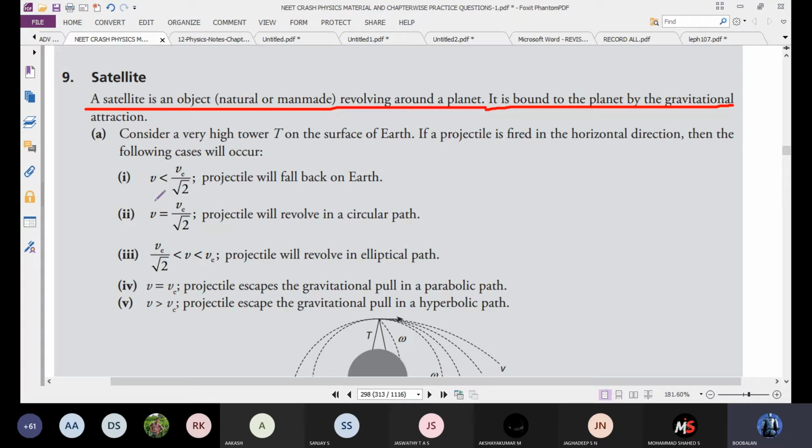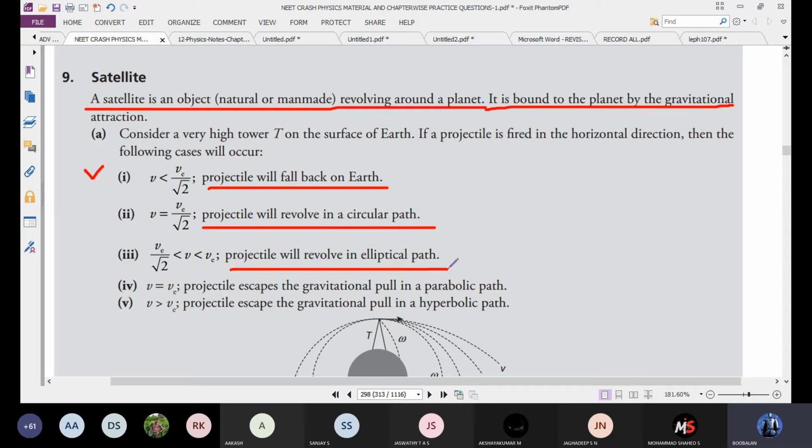In the following cases, if the velocity V is less than Ve divided by root 2, the projectile will fall back on Earth. One more, please note it. If V is equal to Ve divided by root 2, the projectile will revolve in a circular path. If V is greater than Ve divided by root 2 and less than Ve, the projectile will revolve in an elliptical path.